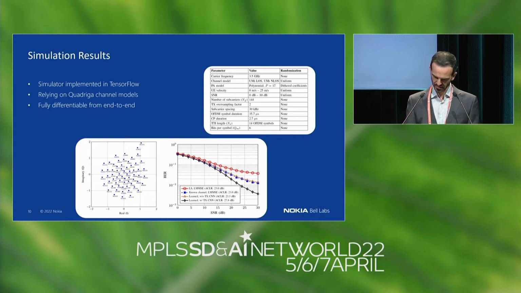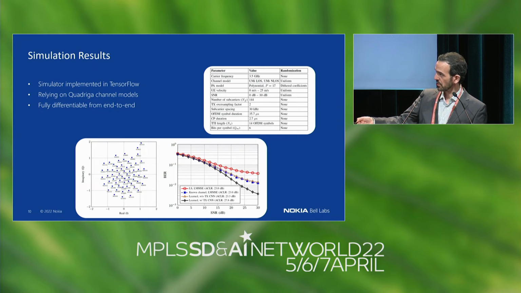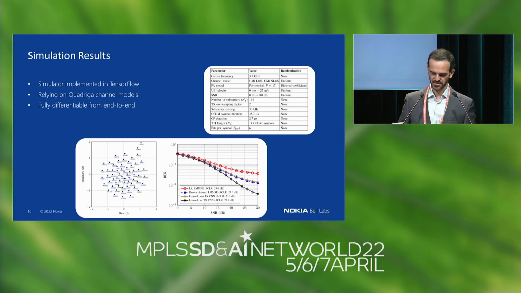And you also notice that the system has learned a constellation that is quite extraordinary compared to the constellations that we're used to. The reason why this constellation looks so asymmetric is because the channel is not perfect. Channels in real life are not symmetric. So what our method has done is to learn the asymmetries in this channel and produce a constellation that is highly tailored to this particular channel. And it is precisely this asymmetry that lets DeepRx correct for the phase and amplitude responses of the unknown channel.